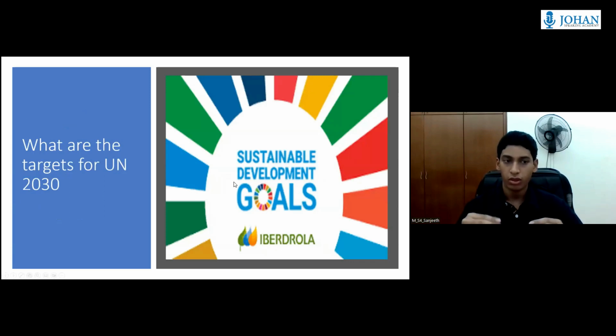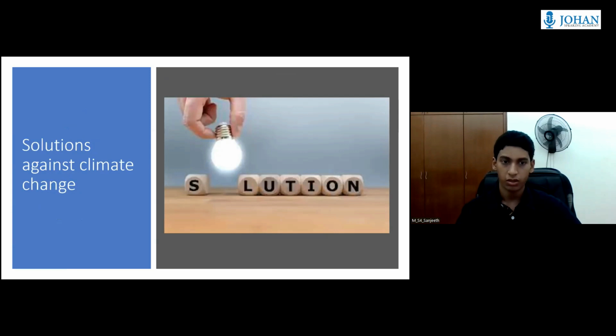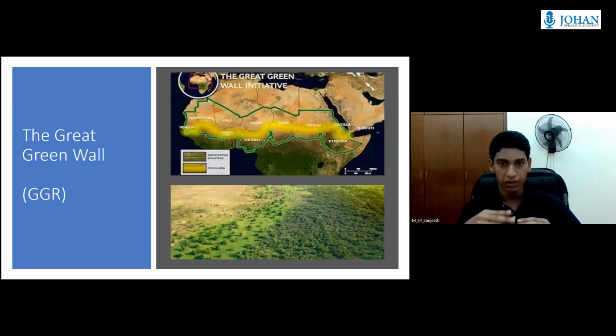What are the targets for UN 2030? Part of the 2030 agenda, the UN is trying to resolve both internal and external problems, for example, poverty or climate change. Solutions against climate change. There are several solutions, but I'm going to talk about three. The first solution is that several countries have already started developing projects as a solution to goal number 13.